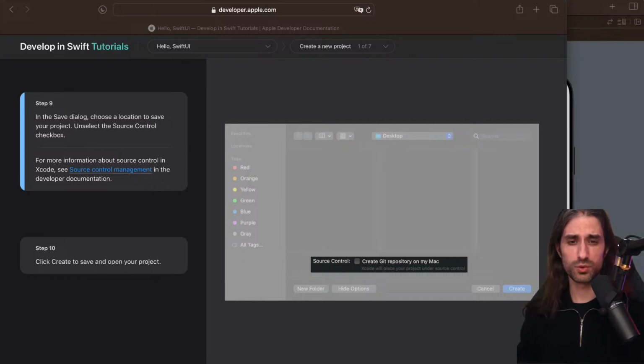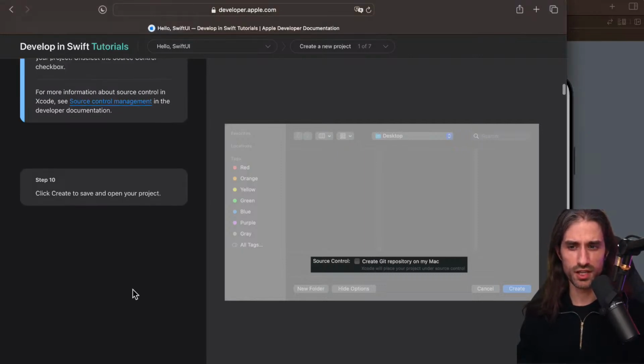Their goal is to enable you to track changes in your source code by being able to commit incremental changes into your source code, and being able to go back to previous stages of your source code if you've made a mistake, or create what's called a branch in order to work on several features in parallel. I'm not going to cover this unless the tutorial does it, but if you're new to developing apps, you might want to take the time to learn how Git works, because Git is a very important part of the workflow of a software engineer. So it's nice that I have the opportunity to mention it here.